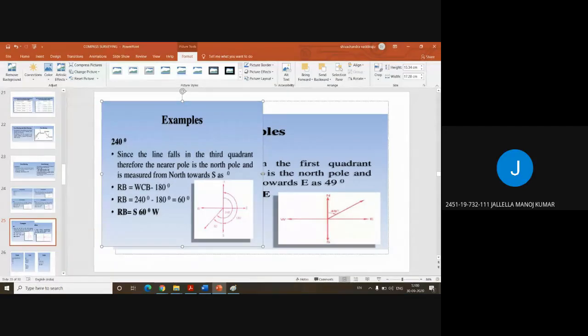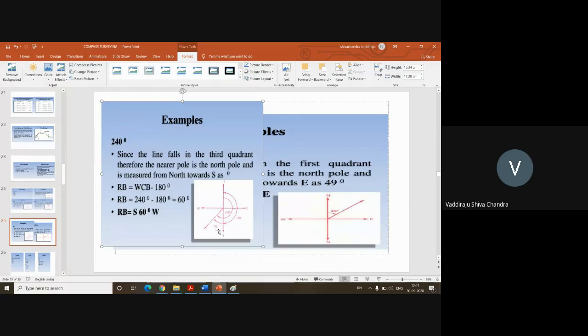Third quadrant. You can see here in the figure, this is the line which is in the third quadrant at an angle of 240 degrees with respect to north. This bigger line, this one. But from north to south, what is the angle? 180, right?